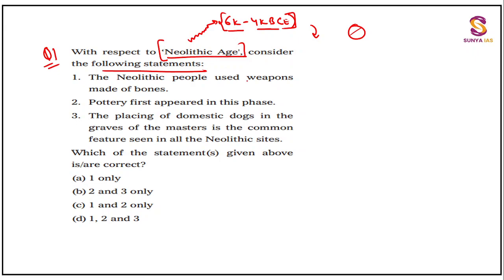The Neolithic people used weapons made of bones. You are not sure about this, but you have an inclination that this is a positive statement. That yes, they used weapons made of bones, and this we have studied too.